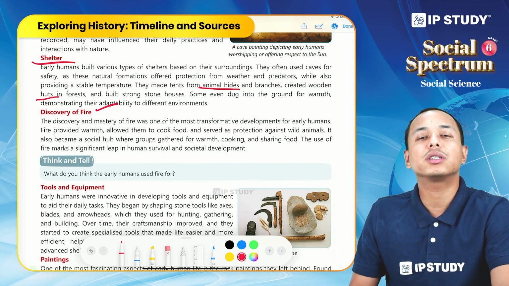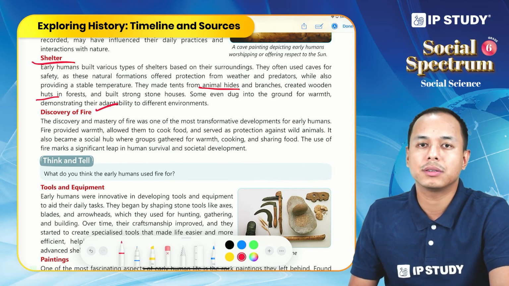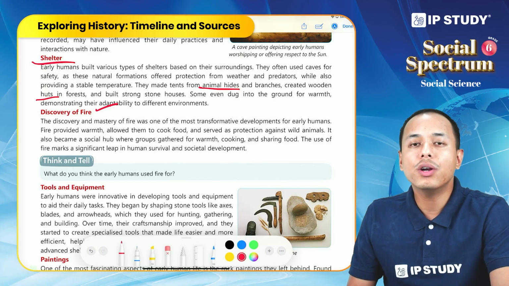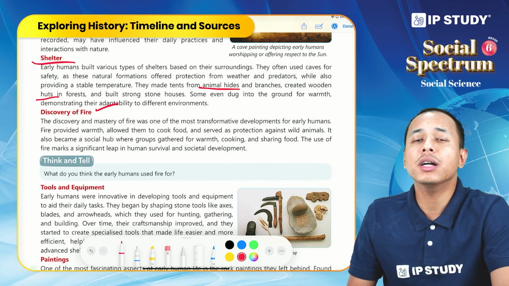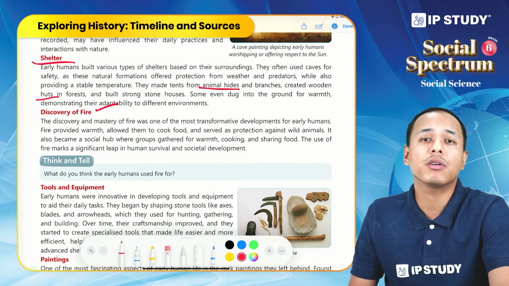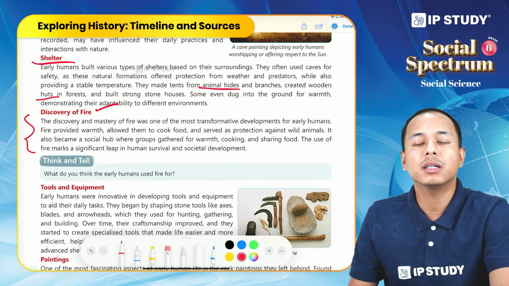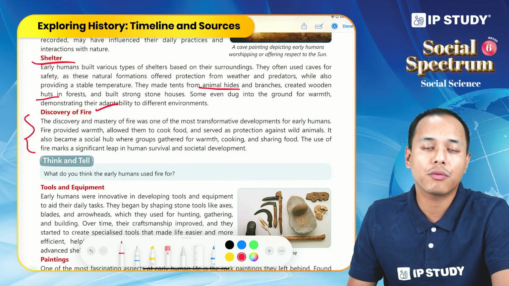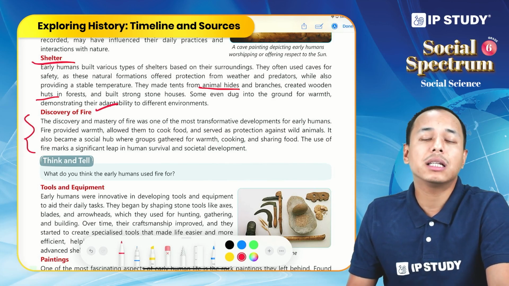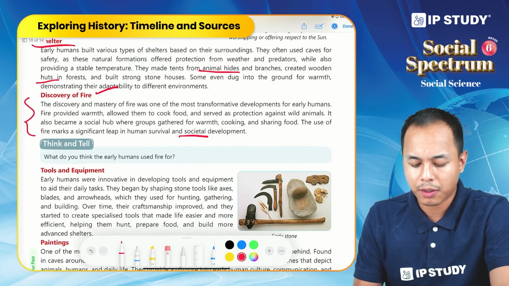Discovery of fire. The discovery of fire is a significant event in the life of humans. With the discovery of fire, humans understood that cooked food tastes better and is easier to digest, and fire also provided them warmth and protection from wild animals. Fire also served as a social hub, because early humans used to gather around fire. So there was a bond, connection, or societal development because of fire.